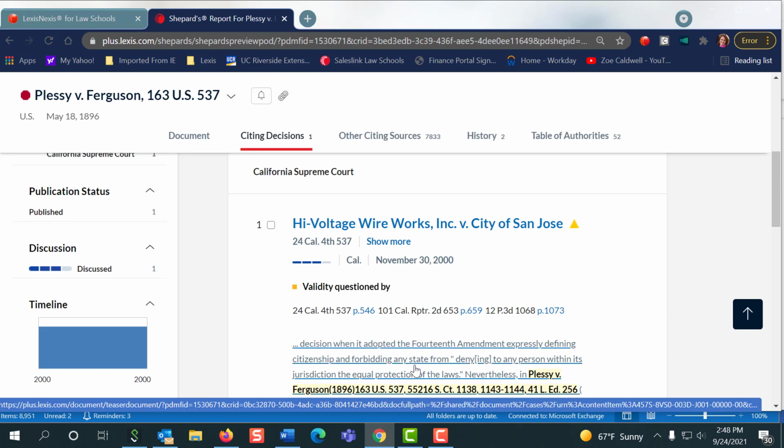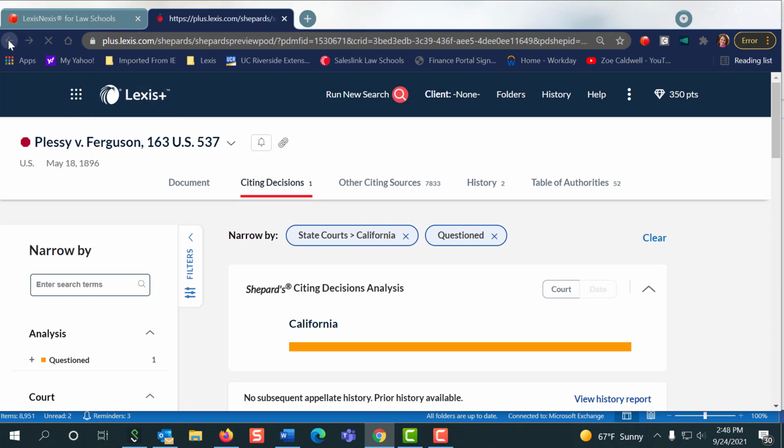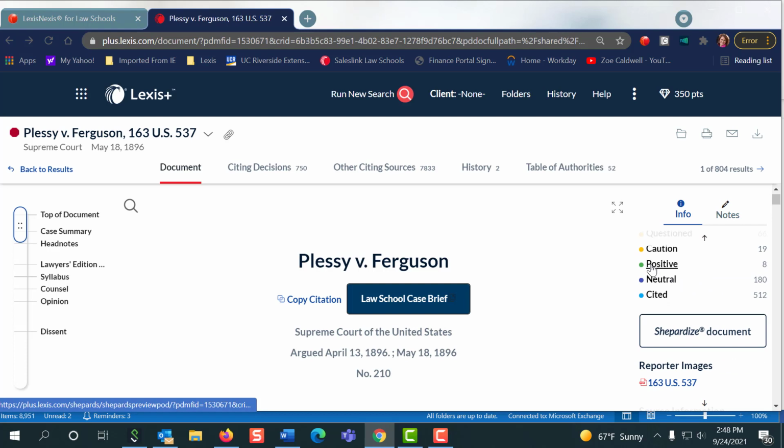So when you see another case is questioning the validity of your case, you want to come in, click this, and find out why. Finally, on Lexis, we make it really easy on you through Shepard's, and you can find out all the cases that cite your case. Here's the positive treatment. Why are these cases citing Plessy v. Ferguson as positive treatment? Well, there's one obvious reason. Maybe they came out before Brown v. Board of Education, right? There's another reason, and it has to do with prisoners, that their law isn't the same. And so these cases actually have to do with a whole different set of law in the prison system. So that's what's going on here.